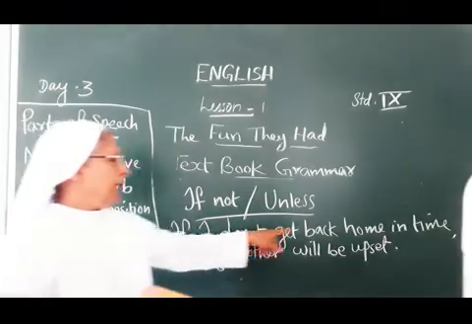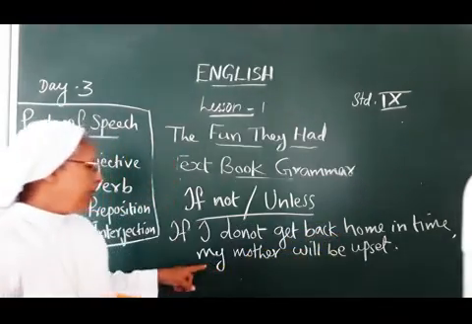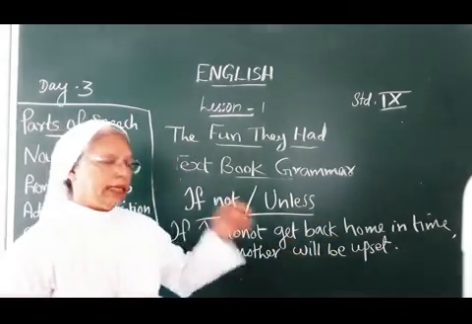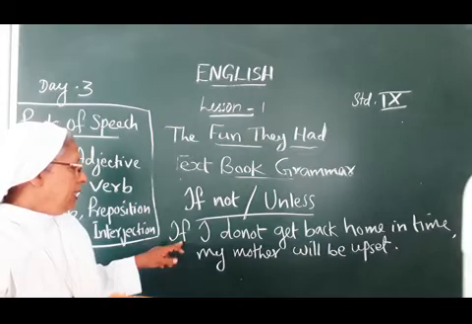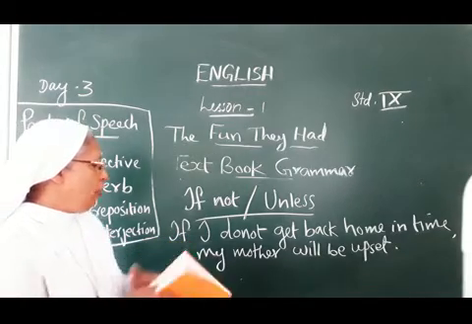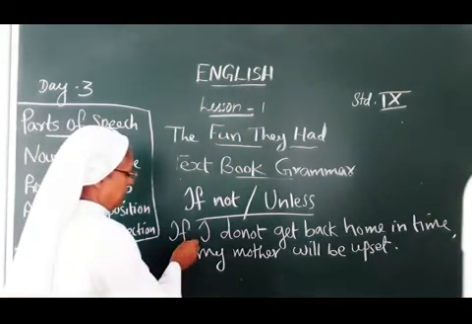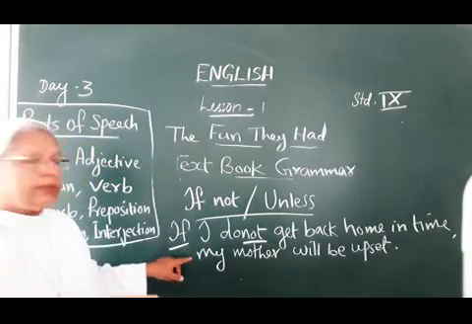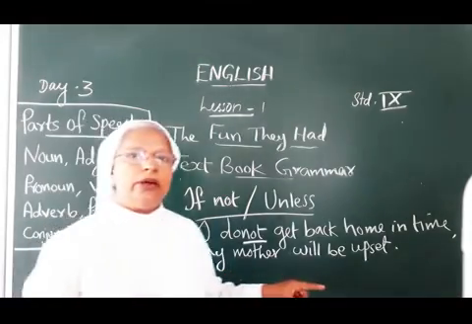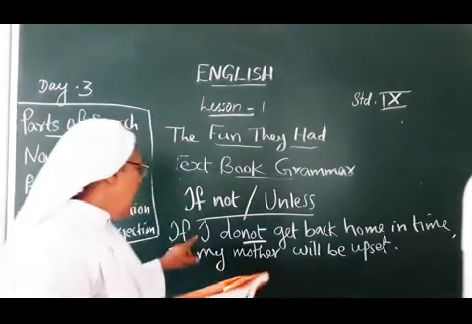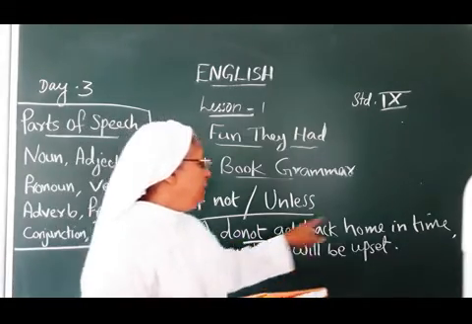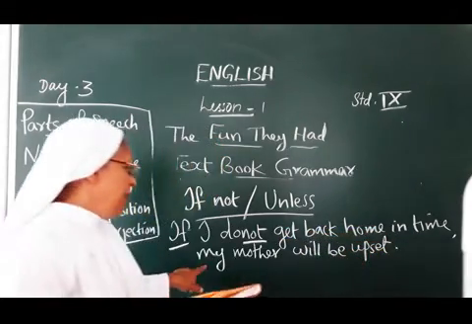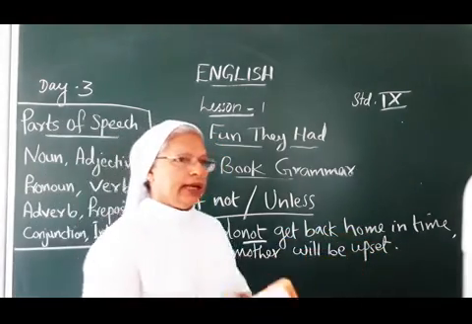If I do not get back home in time, my mother will be upset. Now you see here, if not. The same sentence we can write with unless: Unless I get back home in time, my mother will be upset.